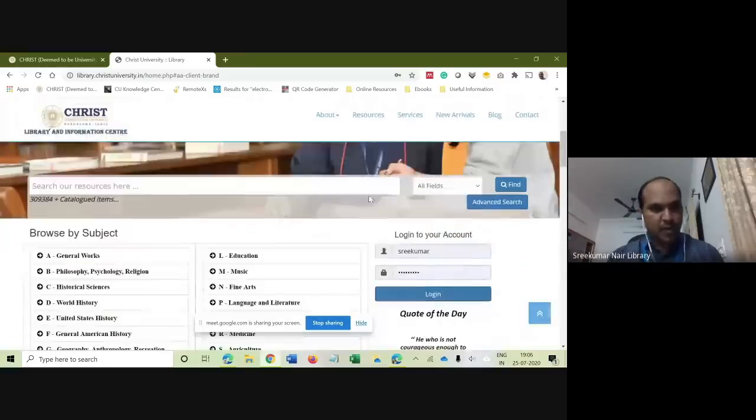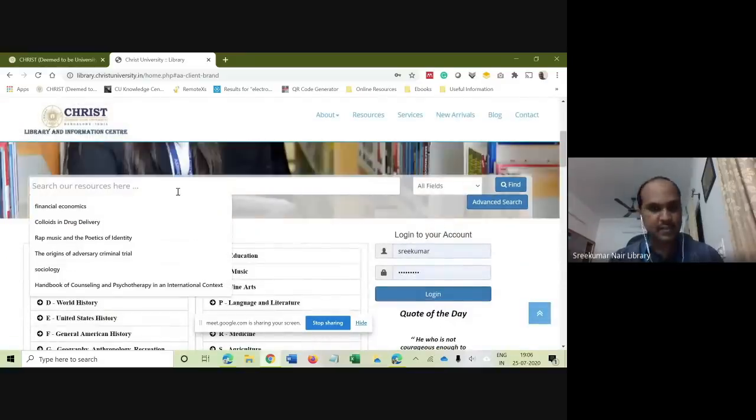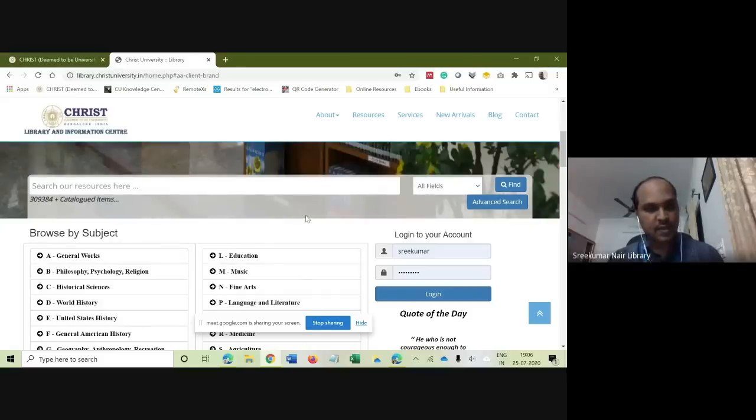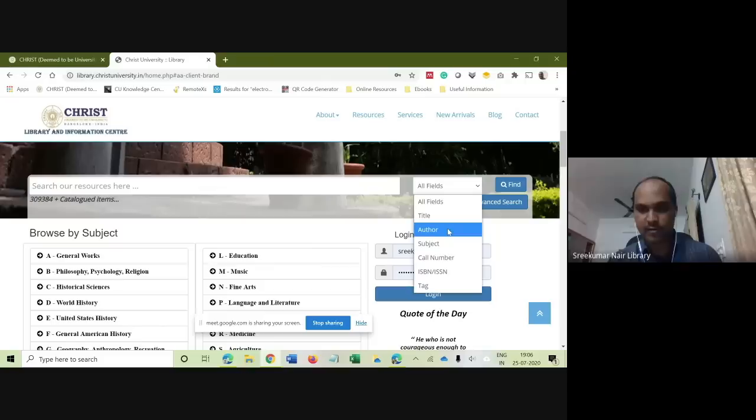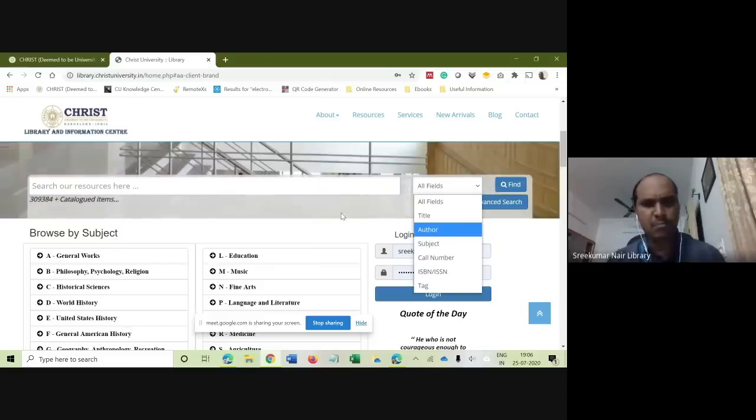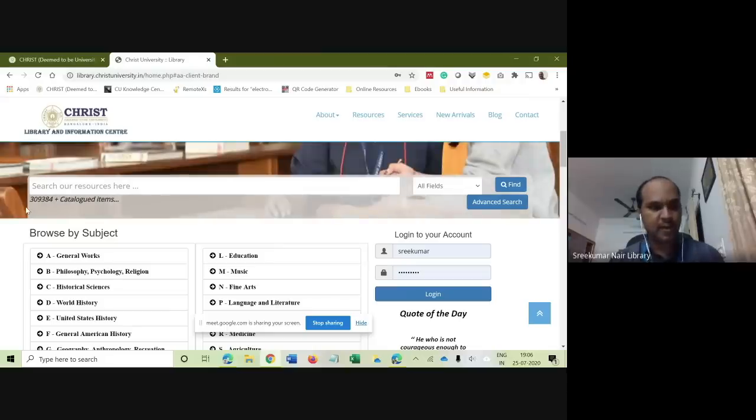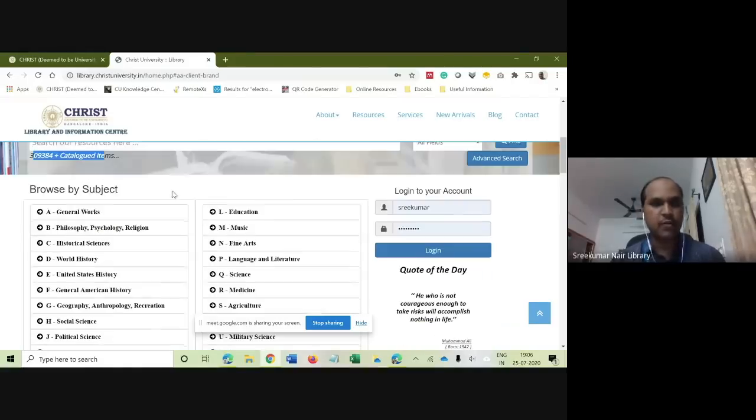At the top, you will find a search box which says search our resources here. So this is where you should be searching for library books. You can search by title, you can search by author, subject, many more fields are there. As you can see, there are more than 3 lakh cataloged items available for you to search or refer.